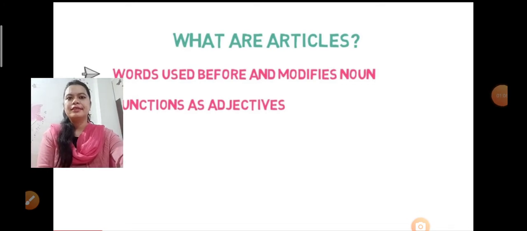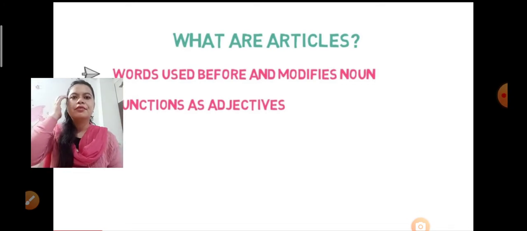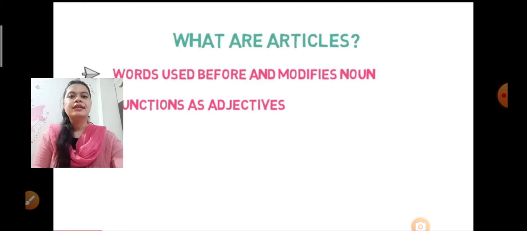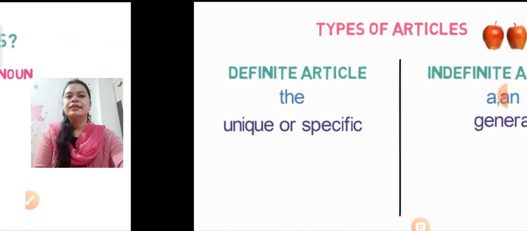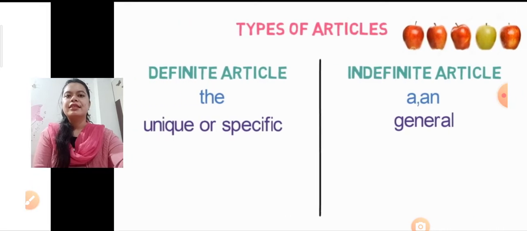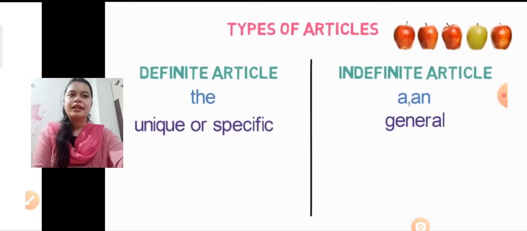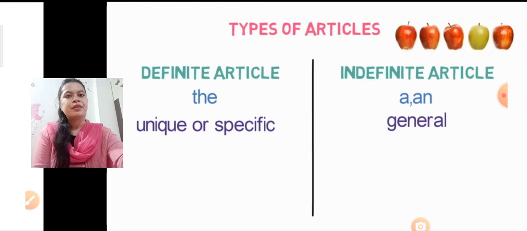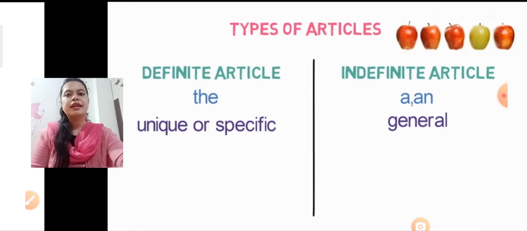What are articles? We know that articles are words used before nouns and pronouns and they modify nouns. An article functions as an adjective. There are two types of article. Which are these two types? Definite article and indefinite article. As we know, there are three articles. Which are these three? The, a and an.